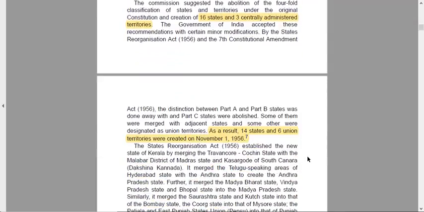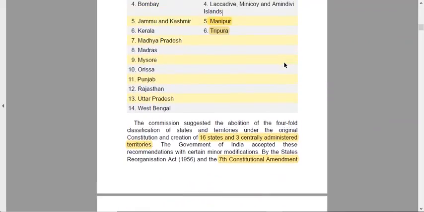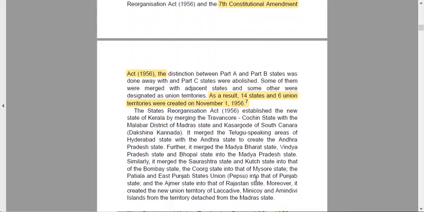By the States Reorganization Act and the 7th Constitutional Amendment Act of 1956, the distinction between Part A and B was done away, and Part C and D were abolished. Some of them were merged with adjacent states and some of them were designated UTs. As a result, 14 states and 6 union territories were finally made. So the commission gave 16 states and 3 UTs, but the final outcome was 14 states and 6 UTs, created on the 1st of November 1956.